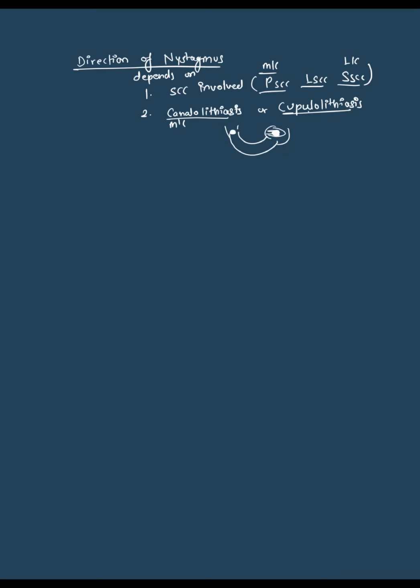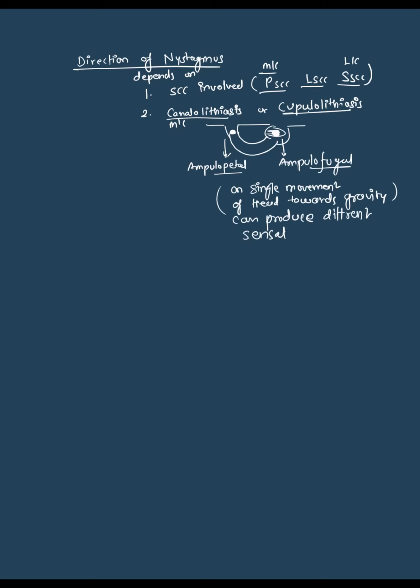If this is a semicircular canal, and this is the otoconia at one end and this is the ampullary end, then with gravity movements the otoconia will move downwards towards the ampulla, so it is called ampullopetal. The otoconia and cupula will also be moving downwards away from the ampulla, which is called ampullofugal flow. So a single movement of the head towards gravity can produce a different sensation in the same semicircular canal, which can result in either activation or inactivation of the